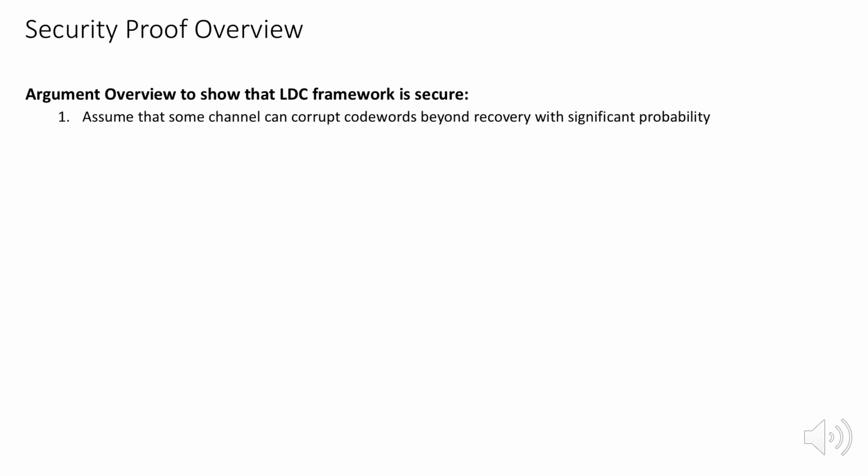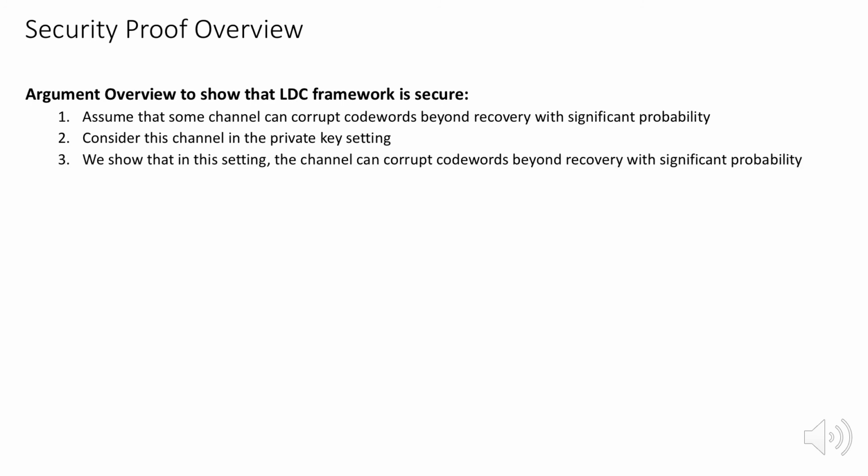In this extra section, let's look at an argument that shows our framework is secure. The main idea is to reduce the security of our framework to that of its constituent private LDC. The way we argue this at a high level is as follows. First, assume that some resource-bounded channel can corrupt code words beyond recovery with significant probability. Then consider this channel in the private key setting. We can show that in this setting, the channel can corrupt code words beyond recovery with significant probability, which contradicts the security of its constituent private LDC.